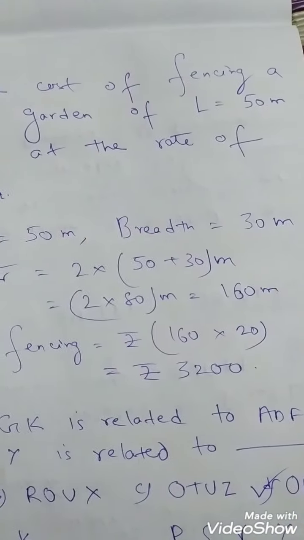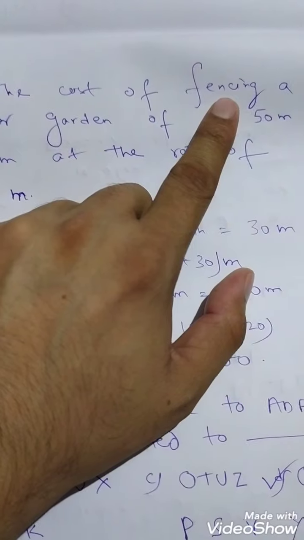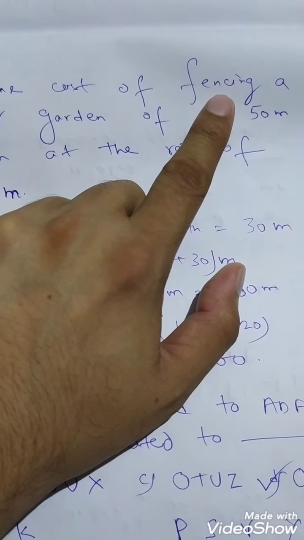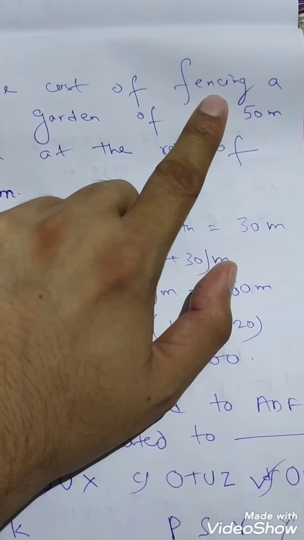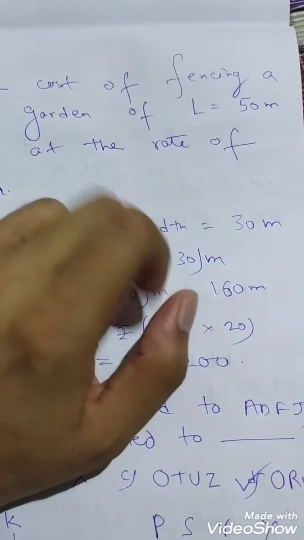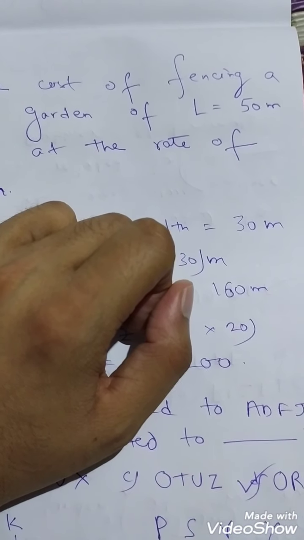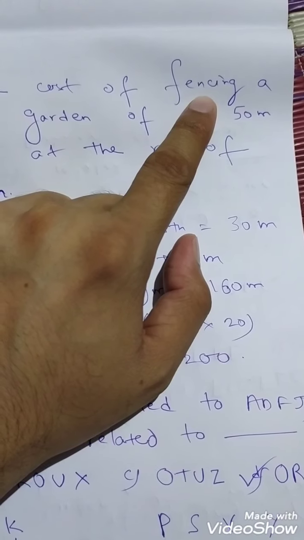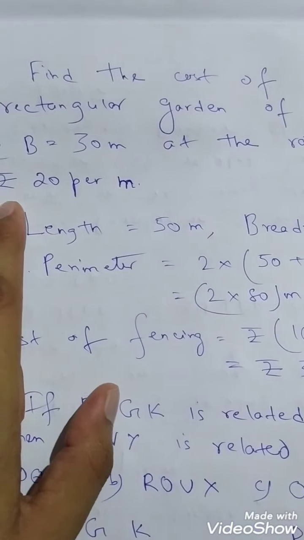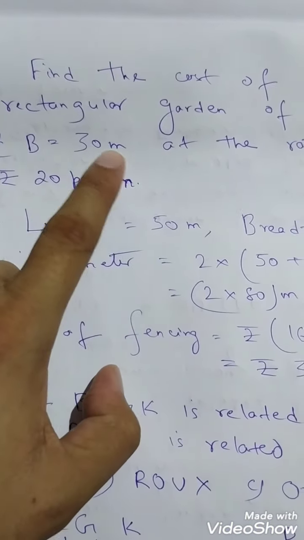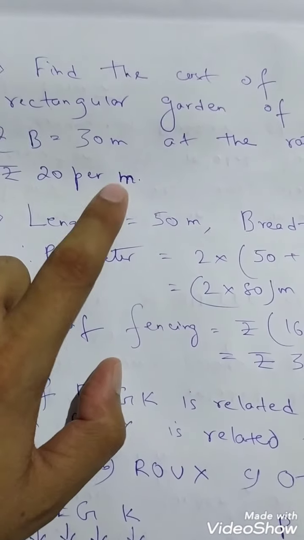Or another thing is there, the word fencing. I told you walking, jogging, running, fencing means you have to find out the perimeter. So there are two ways to figure out what we will find out. First one is fencing. Fencing means you have to find the perimeter, and here also you see rupees 20 per meter. That means here you have to find out the perimeter, not area.